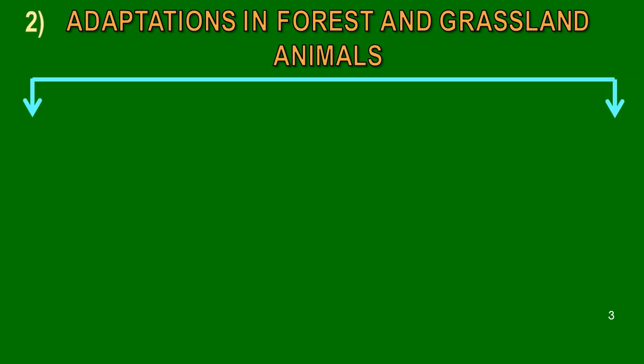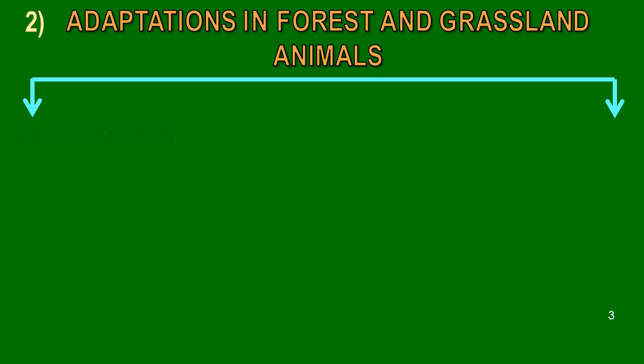As we know, adaptation is the adjustment to the surrounding. Now what we are going to study is adaptations in forest and grassland animals. Since forest and grassland animals symbolize jungle, we have two types of animals in this adaptation.